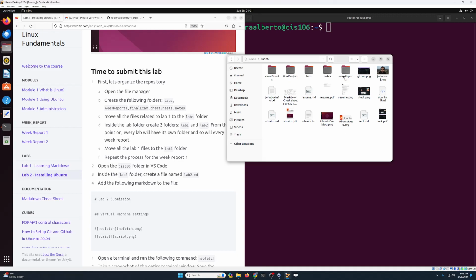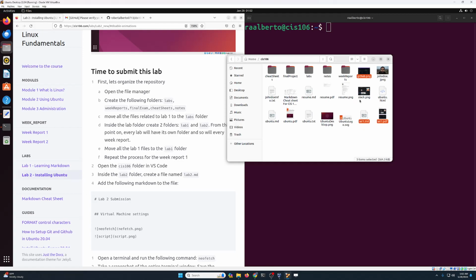Now, we need to move these files to their respective folders. So I know that the GitHub URL, the GitHub image, week report 1, week report 1.pdf. By the way, you can do this by clicking on one file and then pressing the control key. Leave the control key pressed and then select the files that you want to select, just like you do on your Windows or your Mac computer.